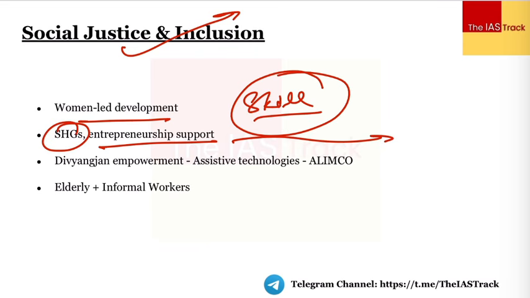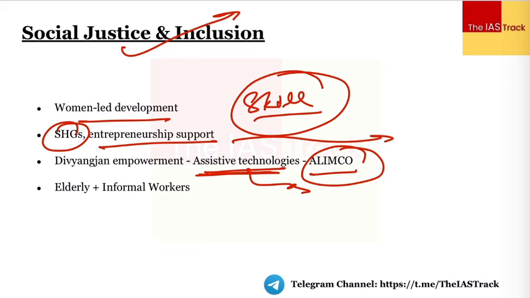Next, the budget talks about Divyangjan empowerment, where it says that assistive technologies which are useful for these Divyangjans, which make their life easier, should be focused upon. Artificial Limbs Manufacturing Corporation, this should be enhanced. The funding with respect to this particular corporation must be enhanced so that we focus more upon the assistive technologies, and with that we'll be able to export these technologies also, right.